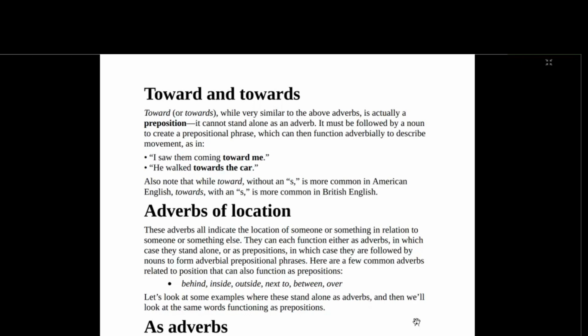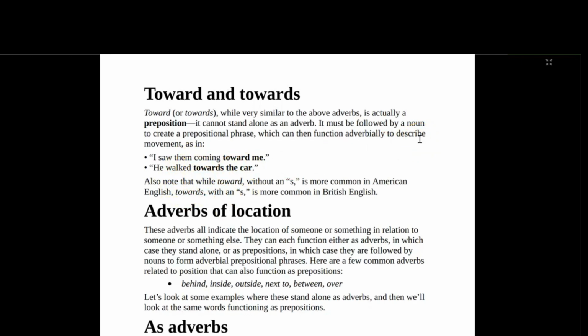Look at the example. I saw them coming toward me. Toward alone is a preposition, but when you have "toward me," it's now talking about movement. He walked toward the car. If you say, where did he walk to? Toward the car.